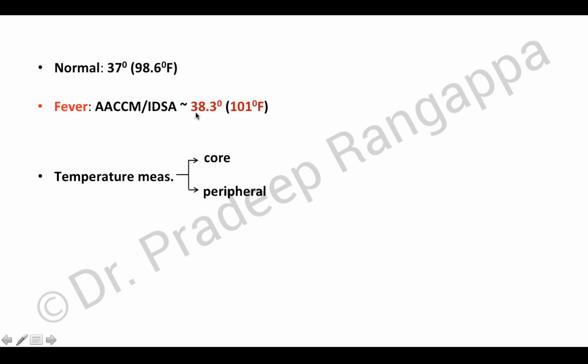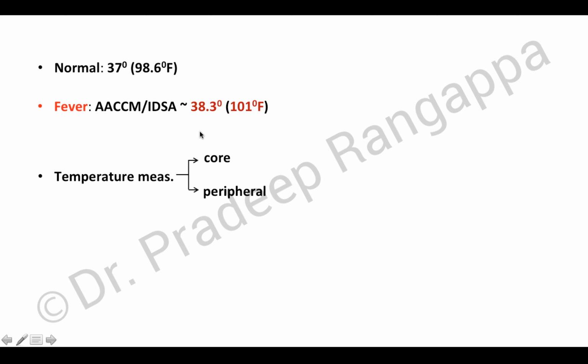The normal temperature that is recorded is 37 degrees, or 98.6 degrees Fahrenheit. The American College of Critical Care Medicine and IDSA define fever as temperature more than or equal to 38.3 degrees centigrade, or 101 degrees Fahrenheit. As for temperature measurement, we could do either peripheral recording of the temperature or core temperature.